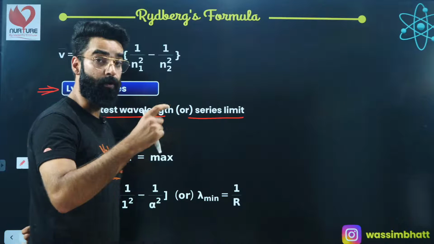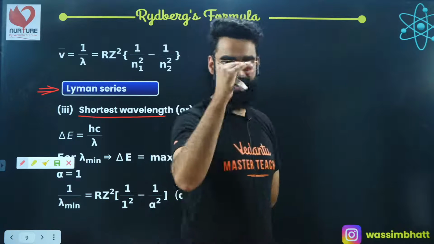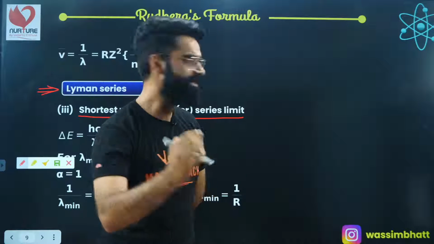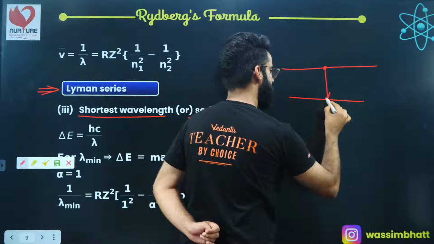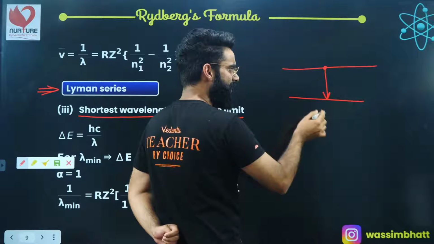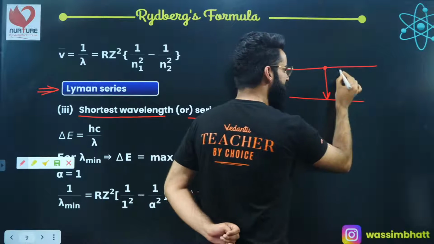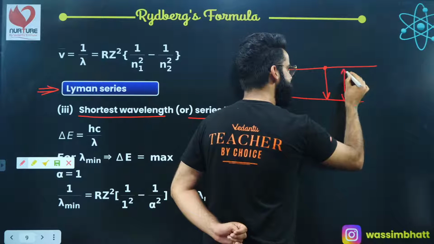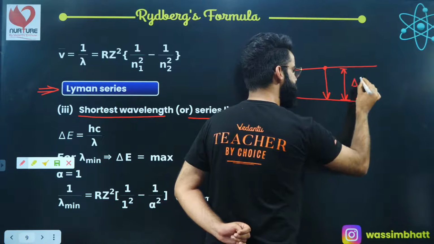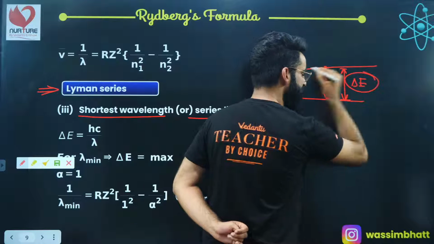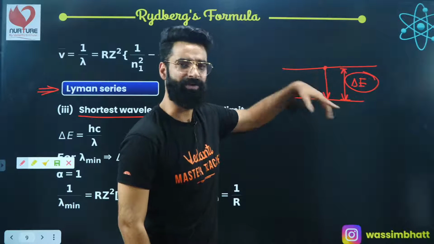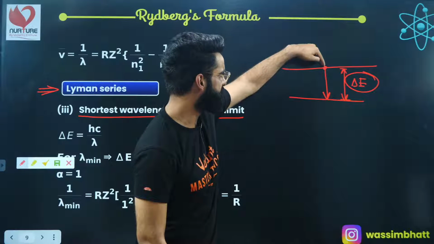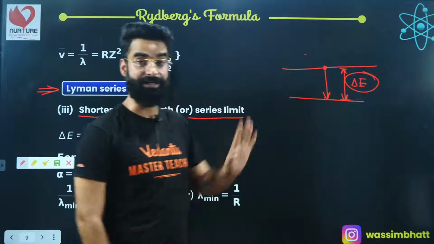See, we know when the electron makes a transition from higher energy state to lower energy state, for example from here to here, it will be emitting energy. How much energy will it be emitting? Whatever is going to be the energy gap between these two shells, that's something which I'm representing by delta E. The same amount of energy this electron will be emitting when it makes a transition from this energy state to this energy state.